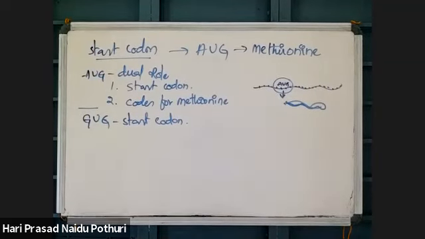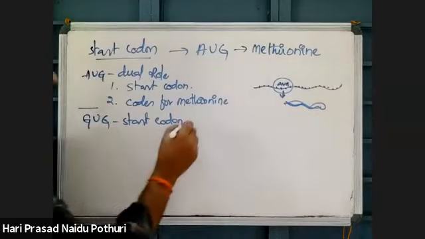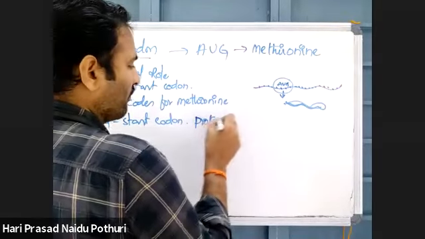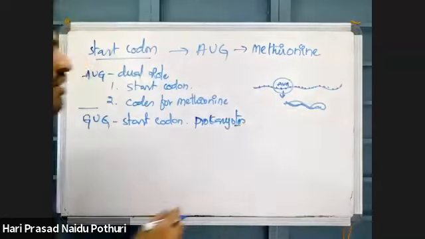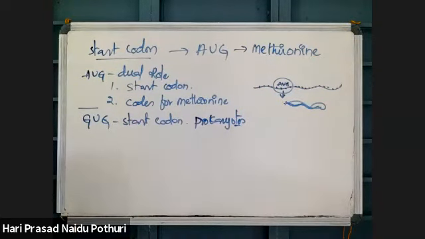GUG will act as a start codon in prokaryotes only.